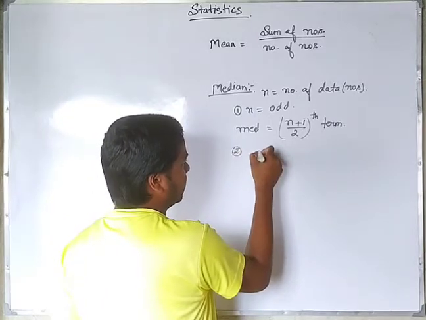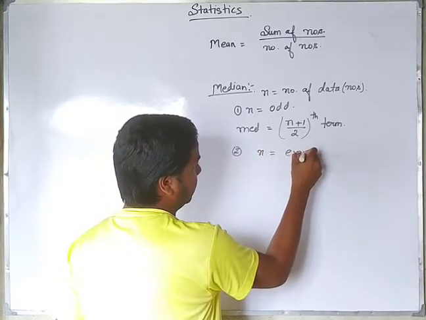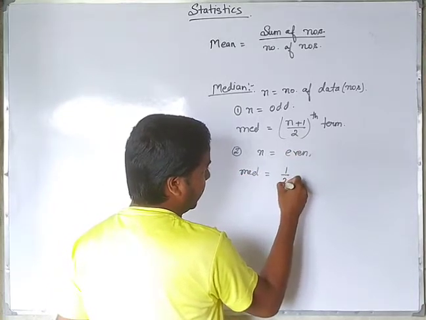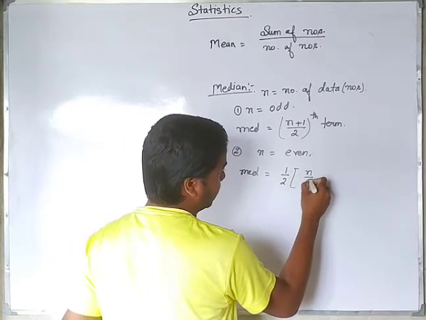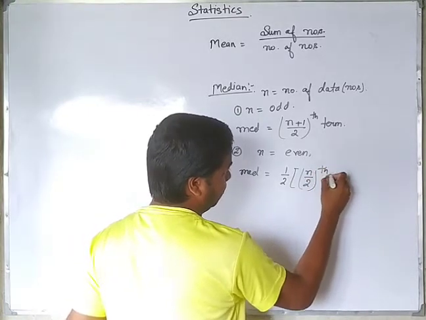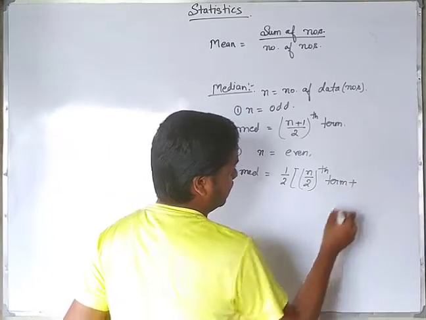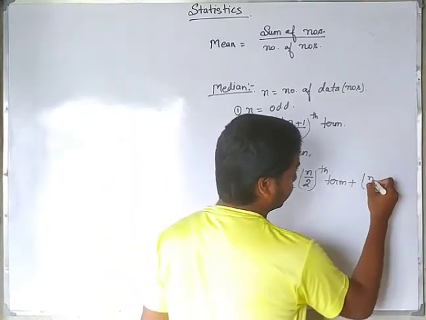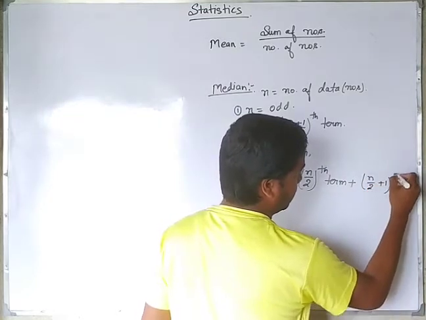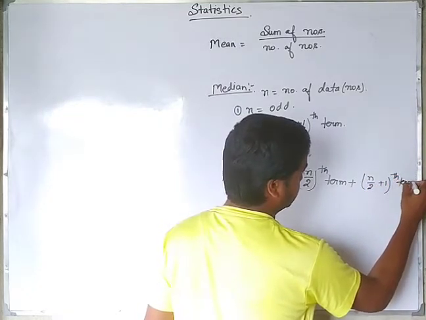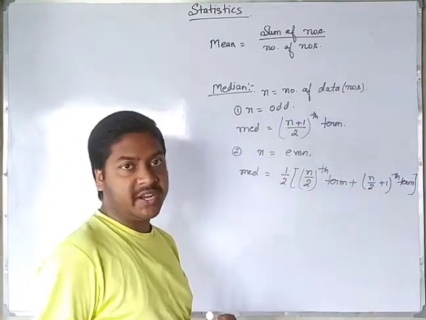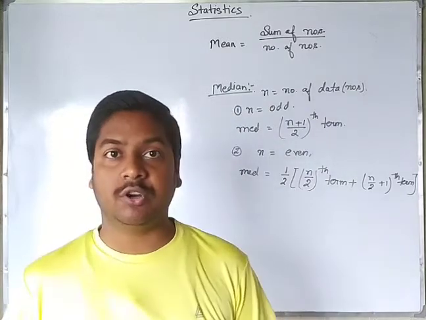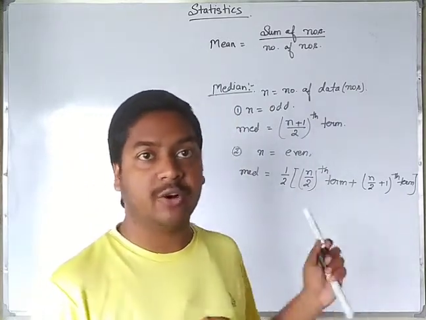And second one, if n is even, then for the median we will have the formula as 1 by 2 into (n by 2)th term plus (n by 2 plus 1)th term. To find out the median, at first it is very necessary to arrange the given data into ascending order. It is the first priority to find out the median.